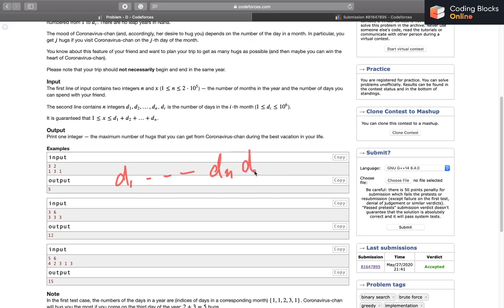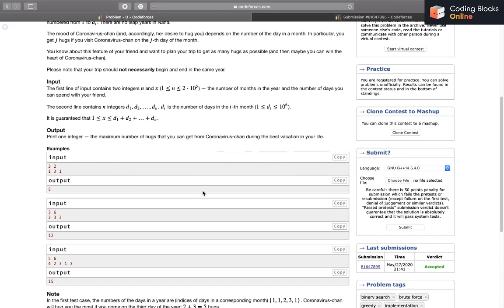So we just have the array repeat itself, so that after n we get 1 again, and then 2 and 3. So it actually becomes cyclic. This way we repeat the array, and that situation can be taken care of.